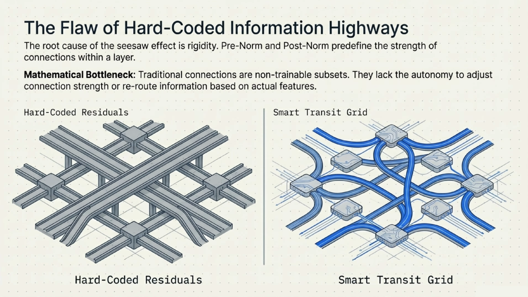The root cause of this seesaw effect is rigidity. Traditional residual connections act like hard-coded information highways. They predefine the strength of connections within a layer. Mathematically, they lack the autonomy to adjust connection strength or reroute information based on actual features. What we need is to move from these rigid, hard-coded residuals to a flexible, smart transit grid.